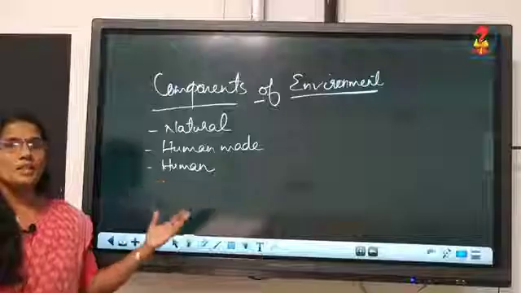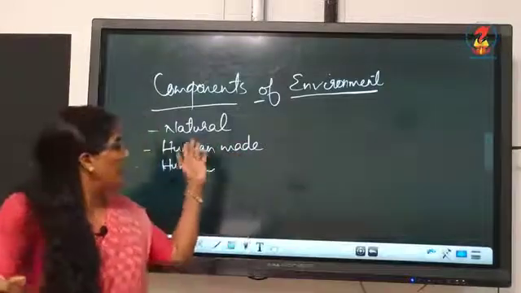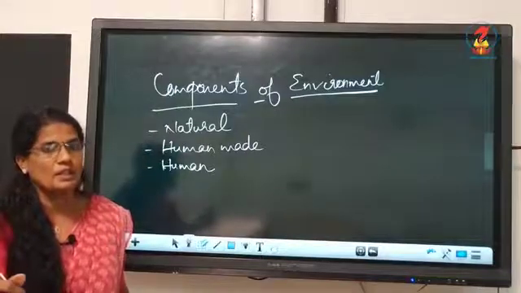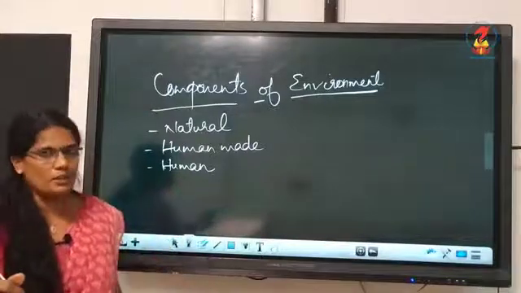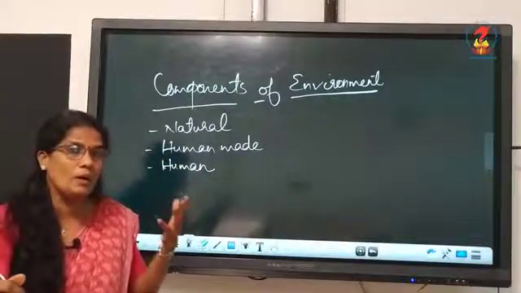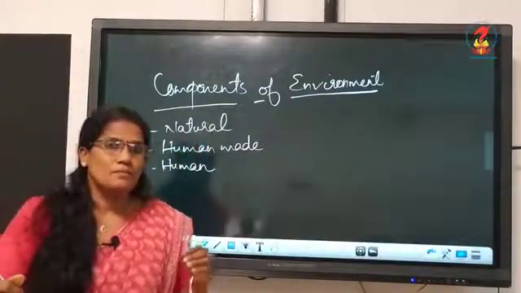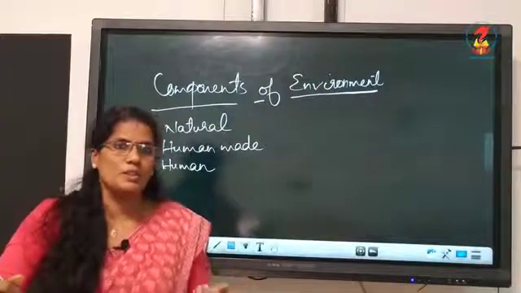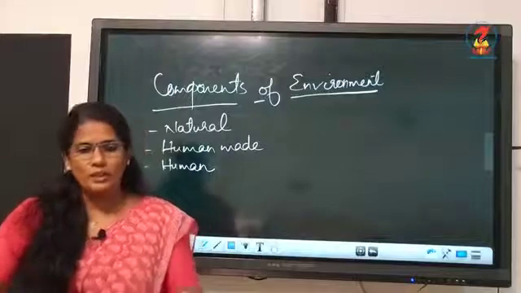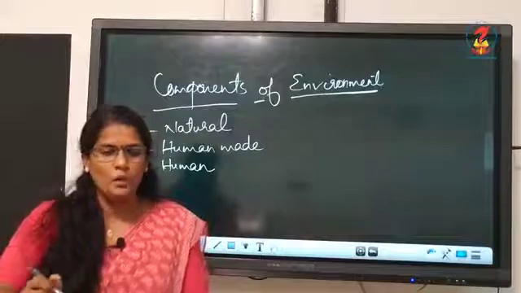So environment consists of living and non-living things. Yes, it consists of living as well as non-living things. Living things are called biotic components, non-living things are called abiotic components. Humans with their technology, their ideas, brain, their knowledge, what do they do? They convert the natural resources into useful resources, human made resources that can be used for different purposes. Clear? So components of environment, page number 2, you can see natural, human, human made.